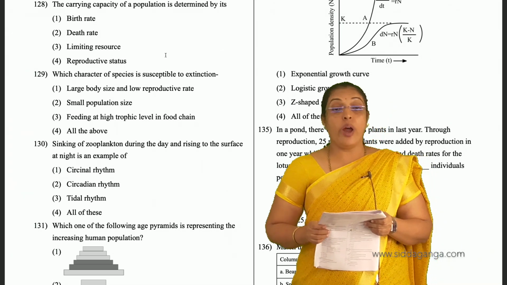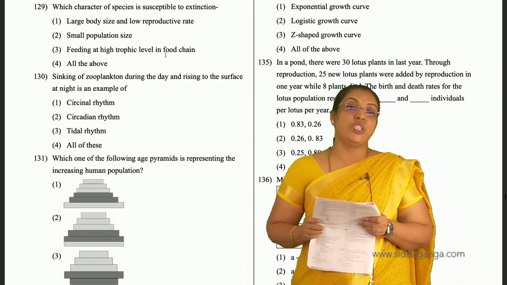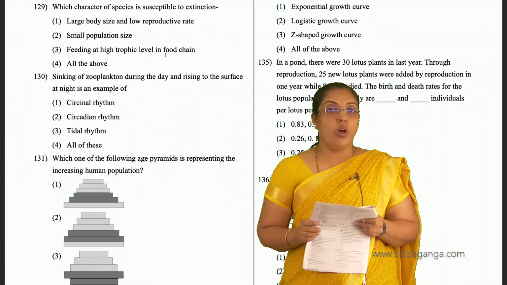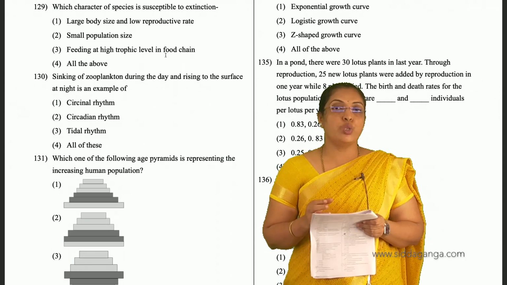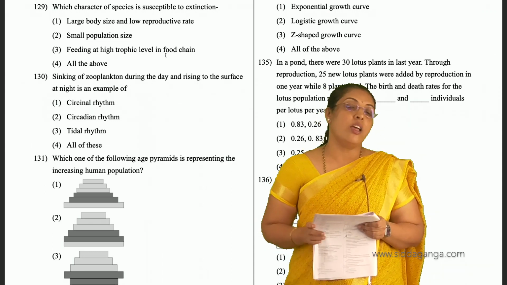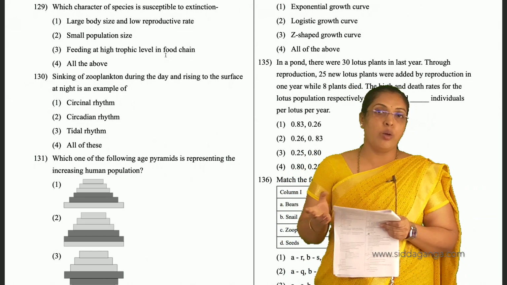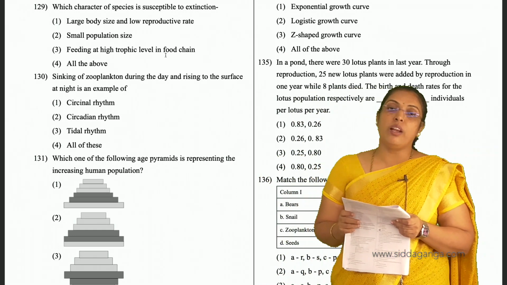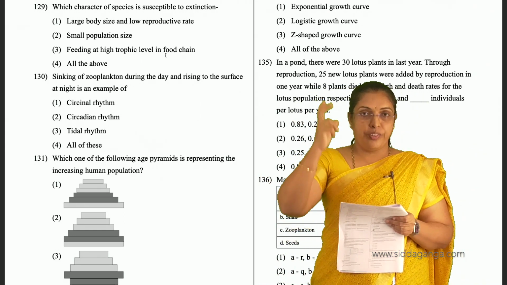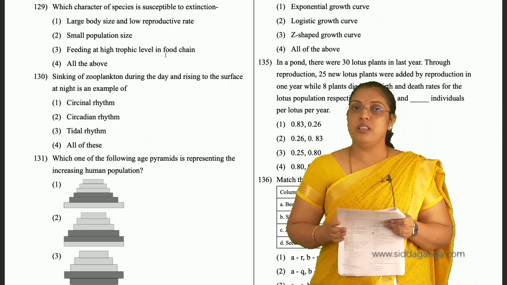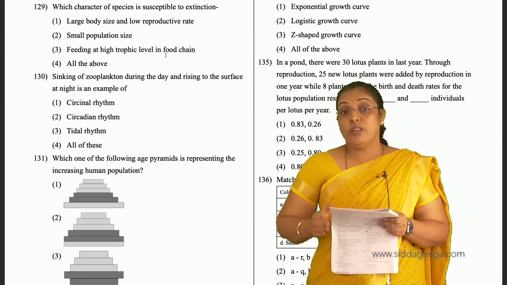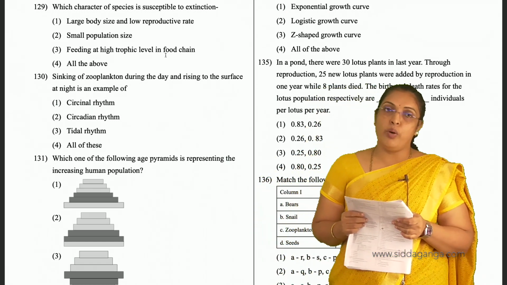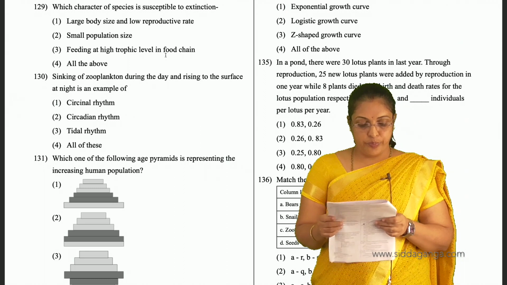So which character of species is susceptible to extinction? Large body size and low reproductive rate. Low reproductive rate also shows us the number is less. And small population size, as they will obviously one day become extinct. And feeding at a higher trophic level in the food chain, the tertiary level organisms are less in number. So all three are responsible for extinction of that species. All the above is the answer for 129.